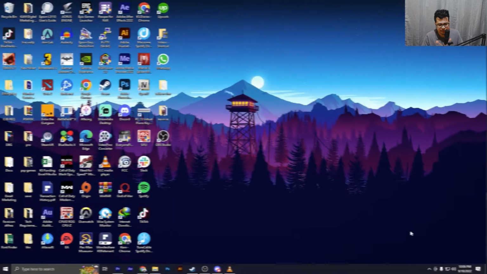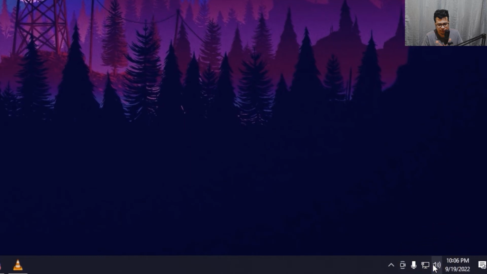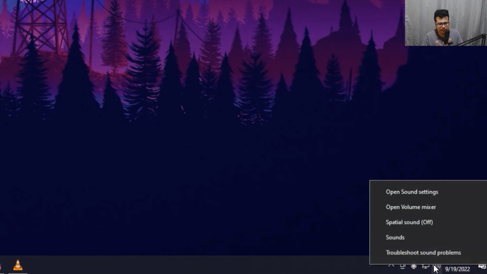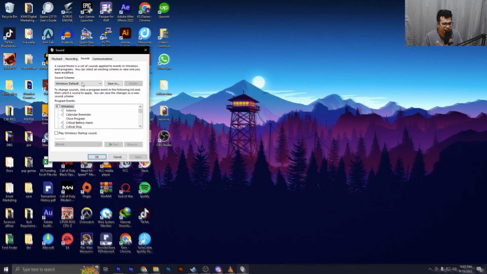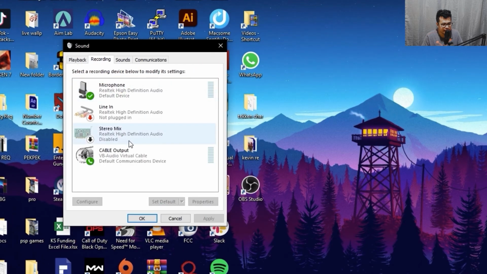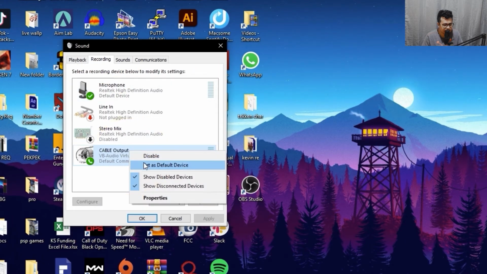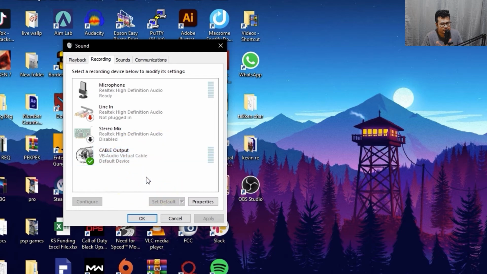The last step is go to your speakers button and then right click on it and click sound, and then go to recording and make this CABLE Output your default device. So for the last part is the testing.